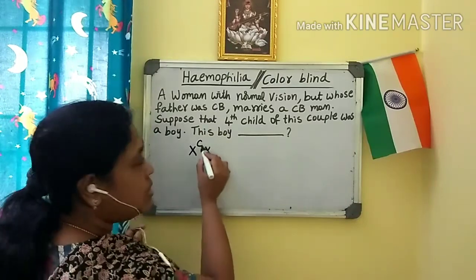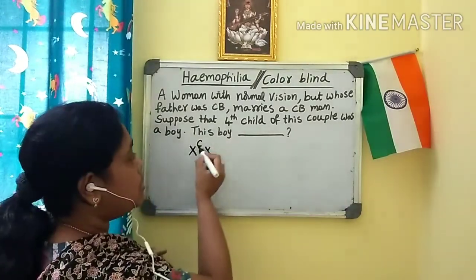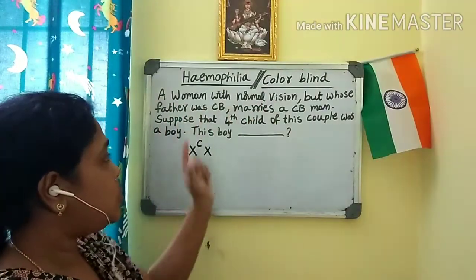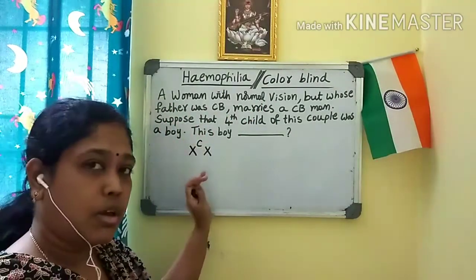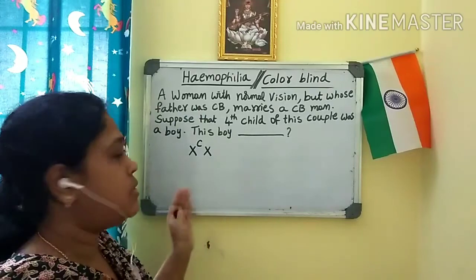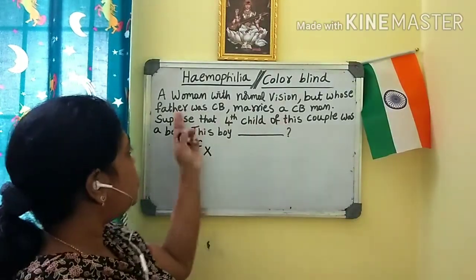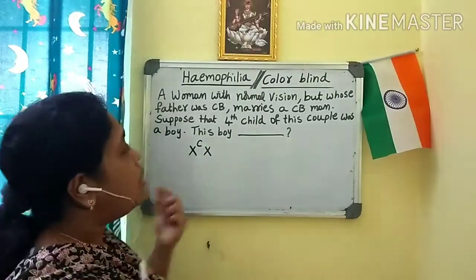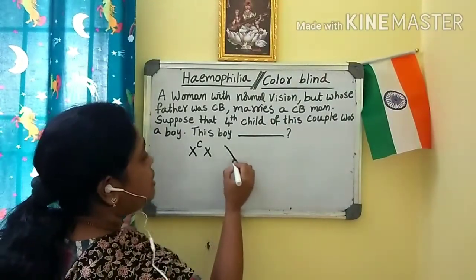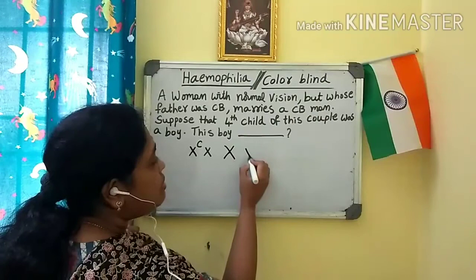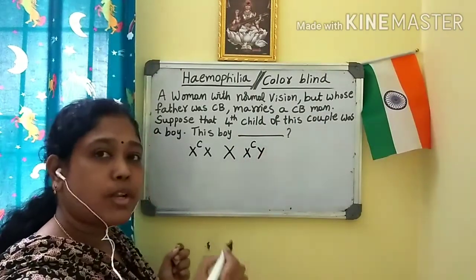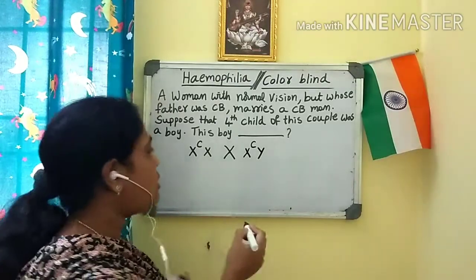Woman means XX and she is a carrier of this colorblind gene. So a woman with normal vision, if she is a carrier, has normal vision, but whose father was colorblind, that's why she is a carrier, marries a colorblind man. A colorblind man means XY, and the X chromosome will carry the colorblind gene.